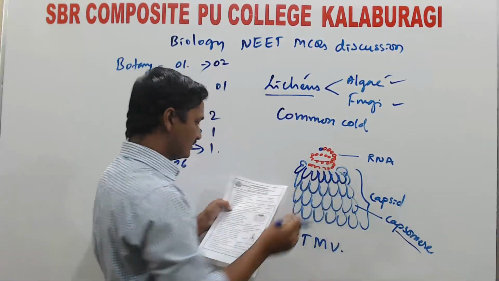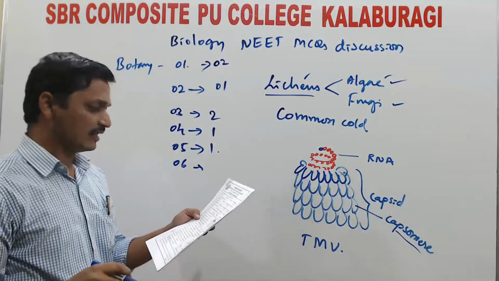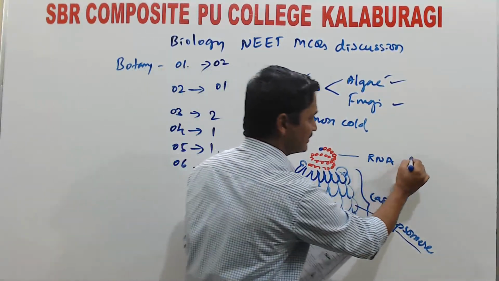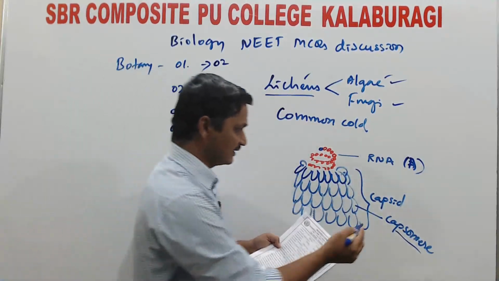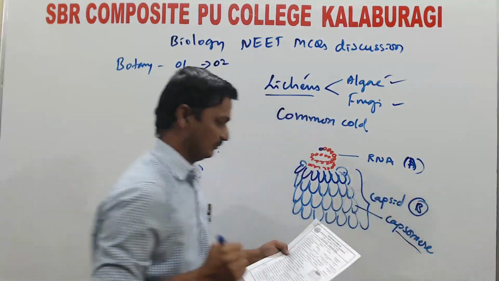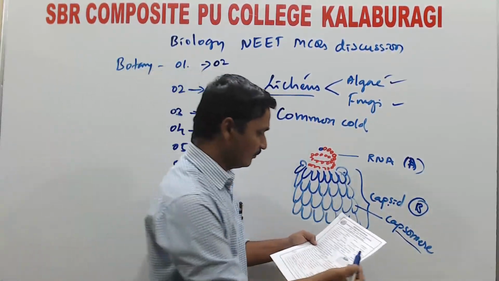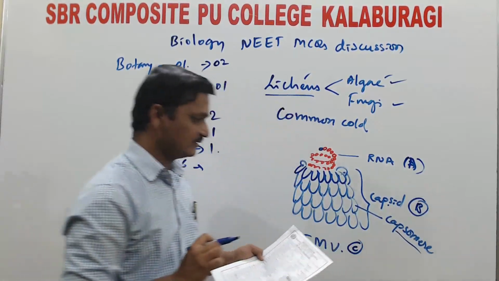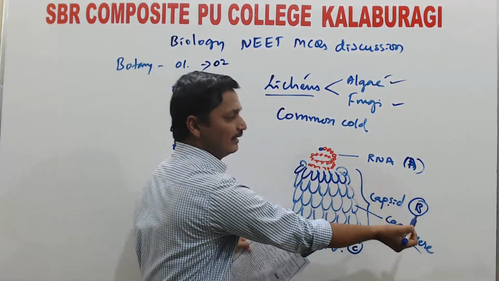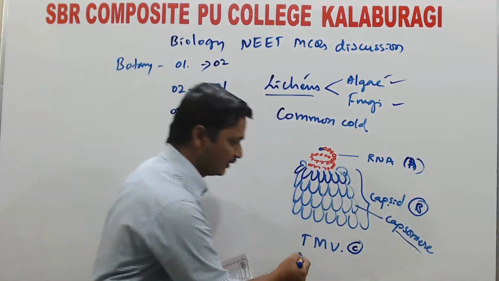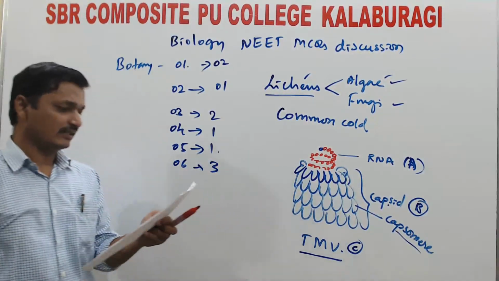Okay. Now they are asking about the labels of this diagram in the sixth question. They are asking what is A. Here they labeled A. This A is RNA. Then asking about B. They labeled B here. B is a capsid. Then they labeled C here. C is a tobacco mosaic virus. Label A is RNA. Label B is a capsid. Label C is a tobacco mosaic virus. So option 3 is correct for question number 6.